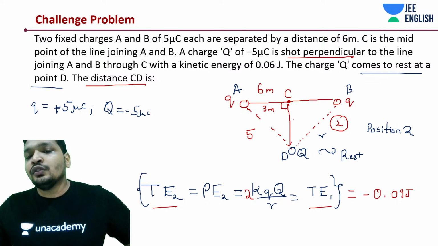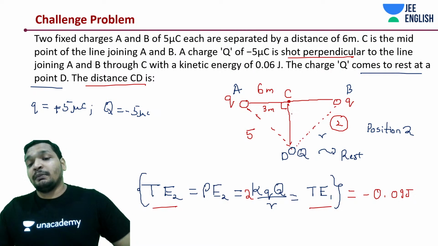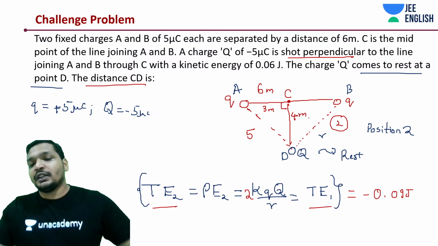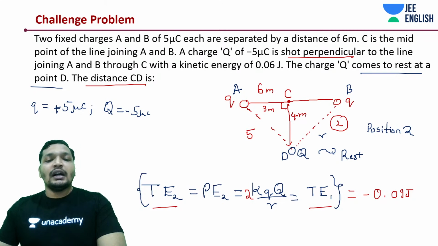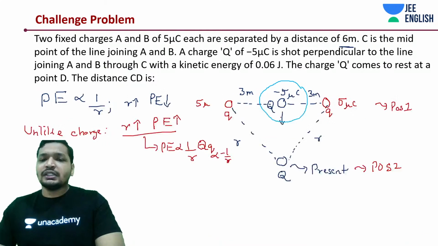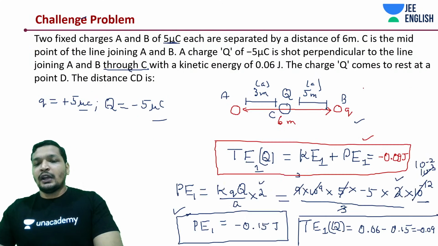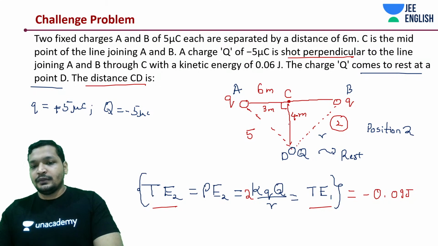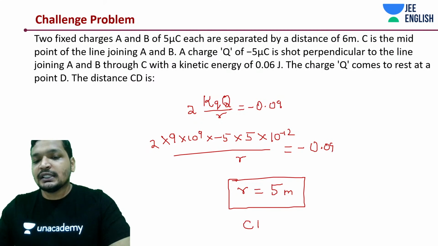So what do you need to do? Apply the hypotenuse thing, Pythagoras theorem. You'll get this to be 4 meters. Right? Under root of 5 square minus 3 square, 25 minus 9. So that's going to be under root 16. So it will be 4 meters. I hope you understood this point. So CD is 4 meters. R is 5 meters, but CD is 4 meters.